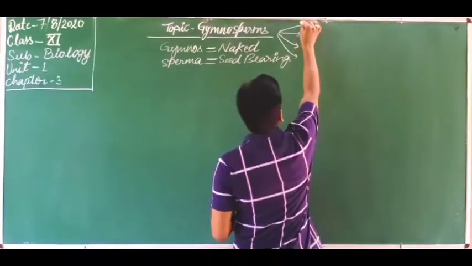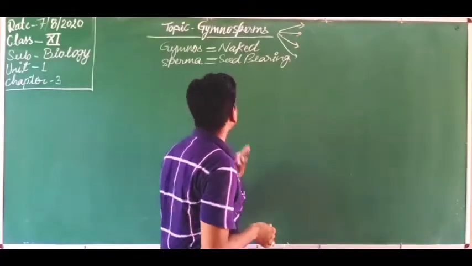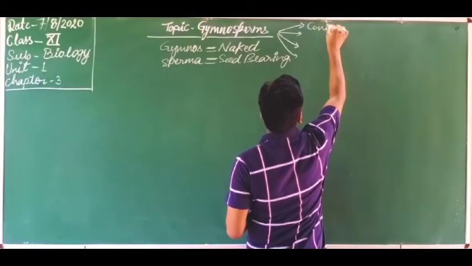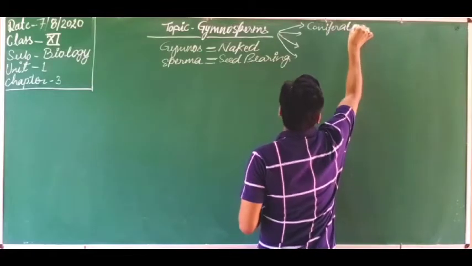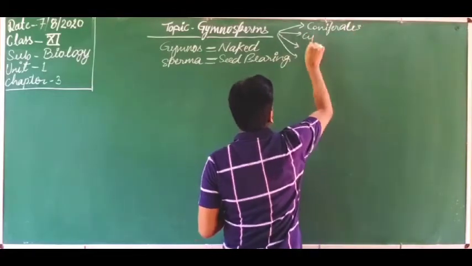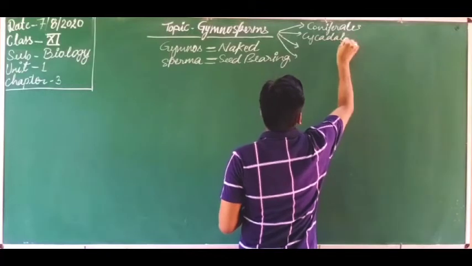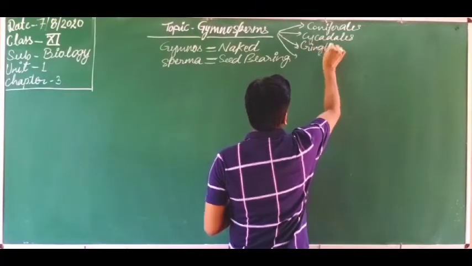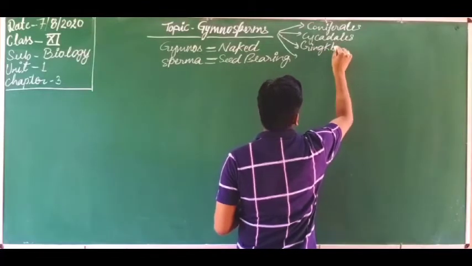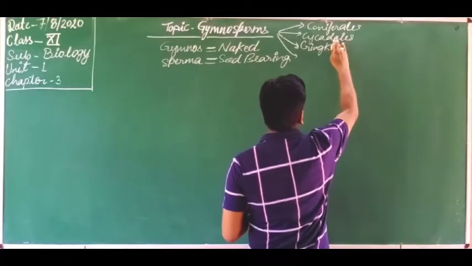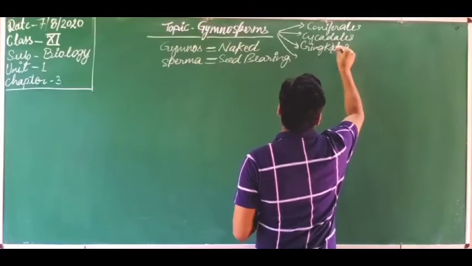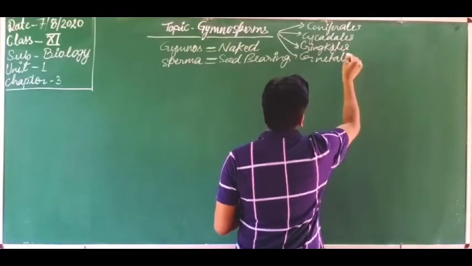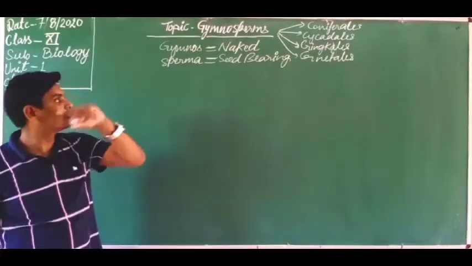In the classification of plants, the gymnosperms are categorized into 4 categories: coniferales, cycadales, ginkgoales, and gnetales. So these were the 4 categories of the gymnosperm.